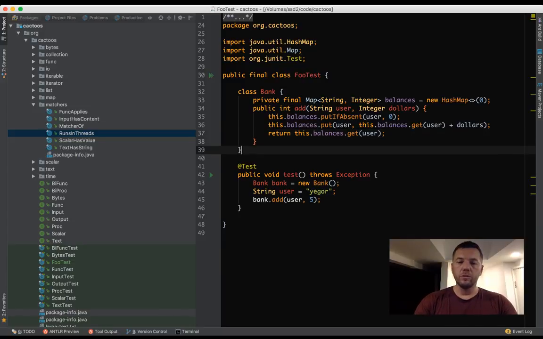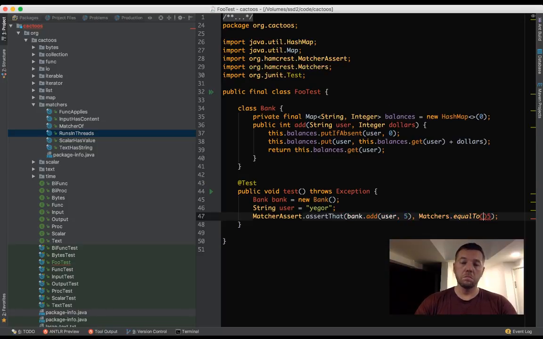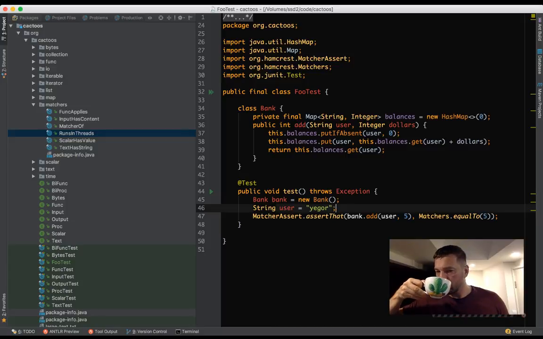So what I want to do is assert, I'm using Hamcrest, I want to assert that after I add it, it's going to be 5. Assert that 5 equals 5. Let's run it and see if it works. I hope it will work.